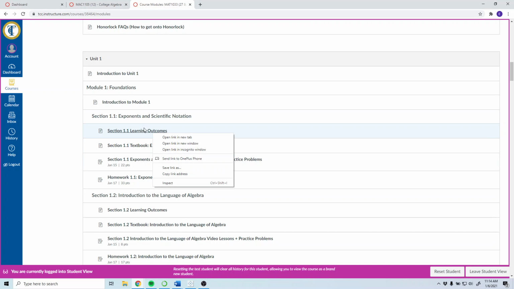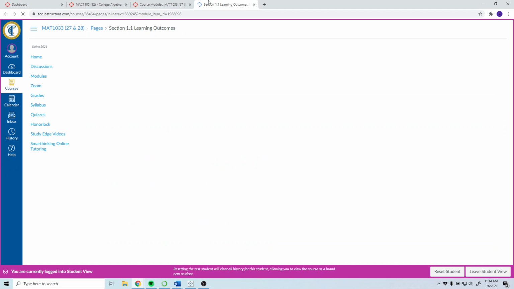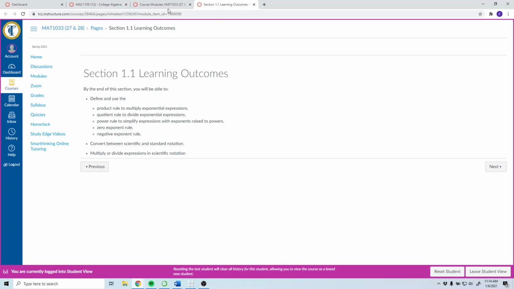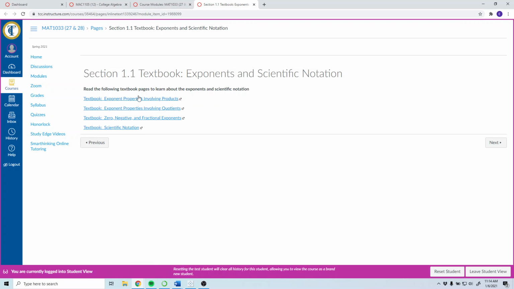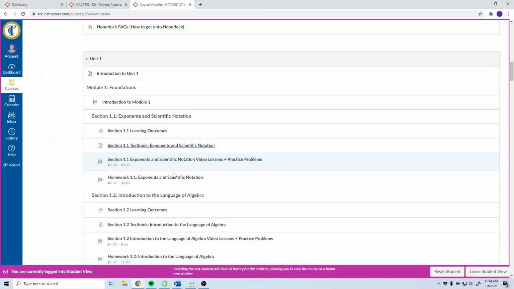So there's learning outcomes. You can look at these or not. It's up to you, but this is what you're trying to learn in that section. And then here's the textbook with links in that section. You can click on them. Now you don't really need to do that. What you really need to make sure you're doing, before you click on homework, is to click on the video lessons and practice problems.